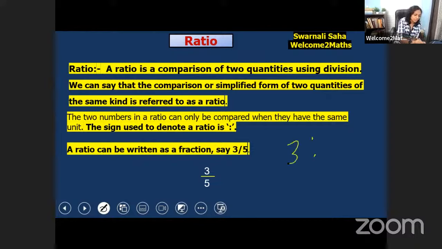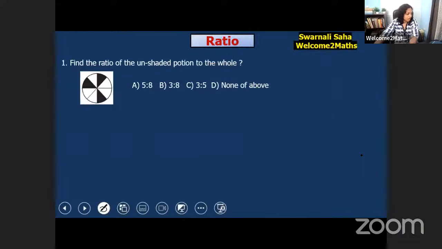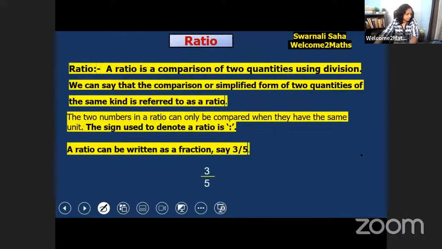In this way, we will write ratio 3:4. Okay, 3:4. We can tell this in this way. A ratio can also be written as 3/5, just like a fraction, and it is also right in this way, 3:5, 3:4, 3:5. Okay, 3/5, 3/4 in this way. Fine. So it's so easy, just like fraction.